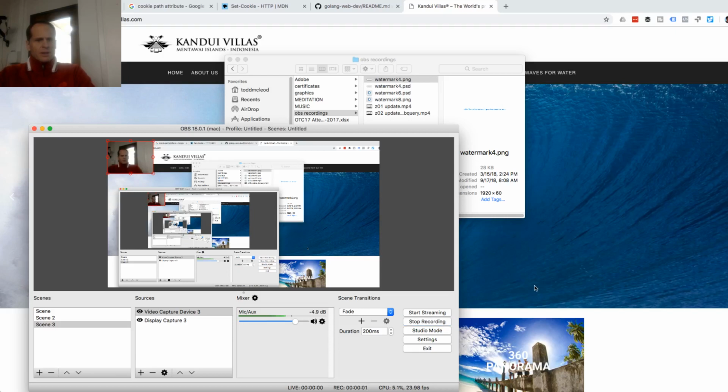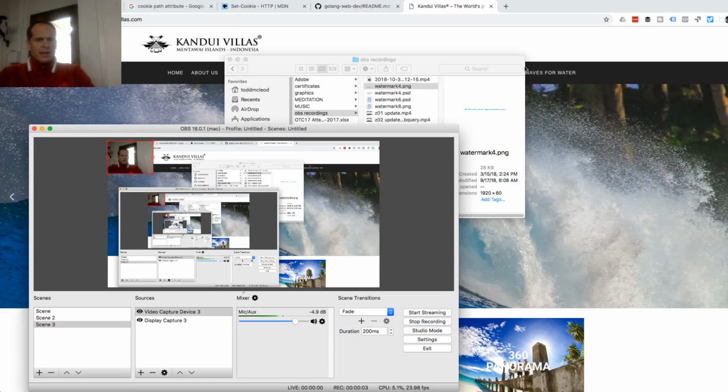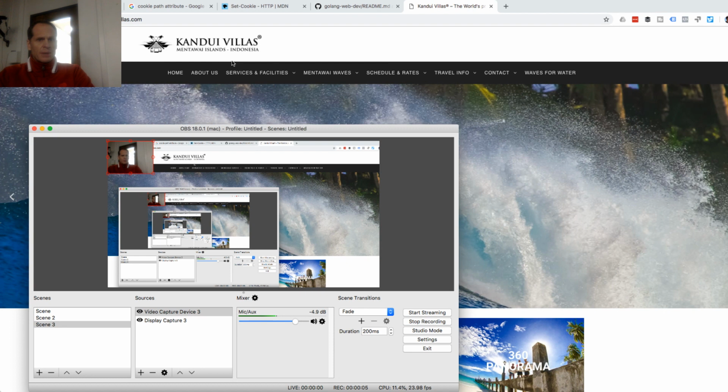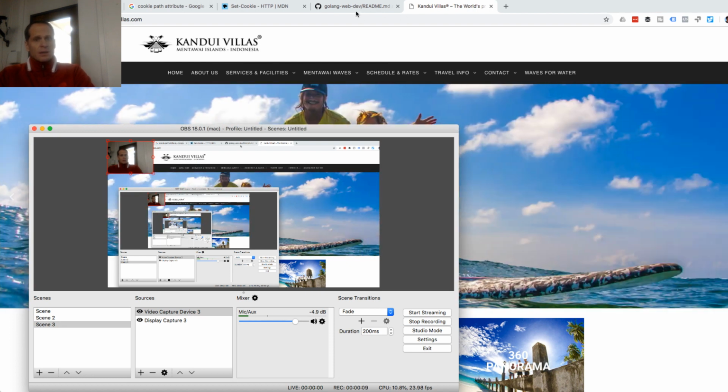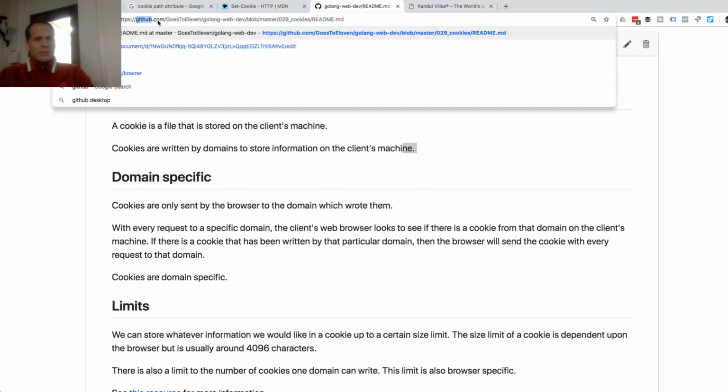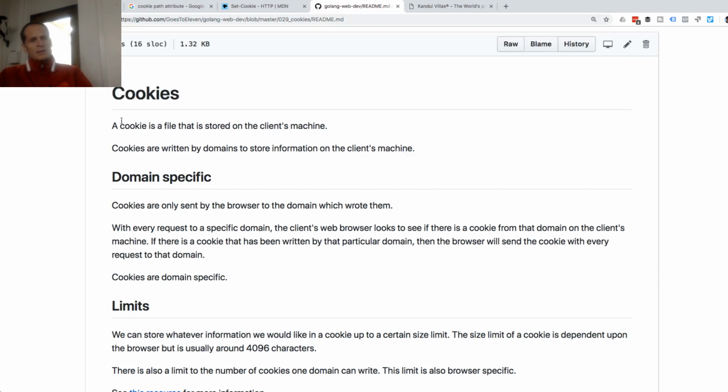All right, so we just started this once, now we're starting it again, and tonight we're going to learn about cookies. There's this document, GitHub, goes to 11, Golang Web Dev. And a cookie is something a server can store on the client's machine.